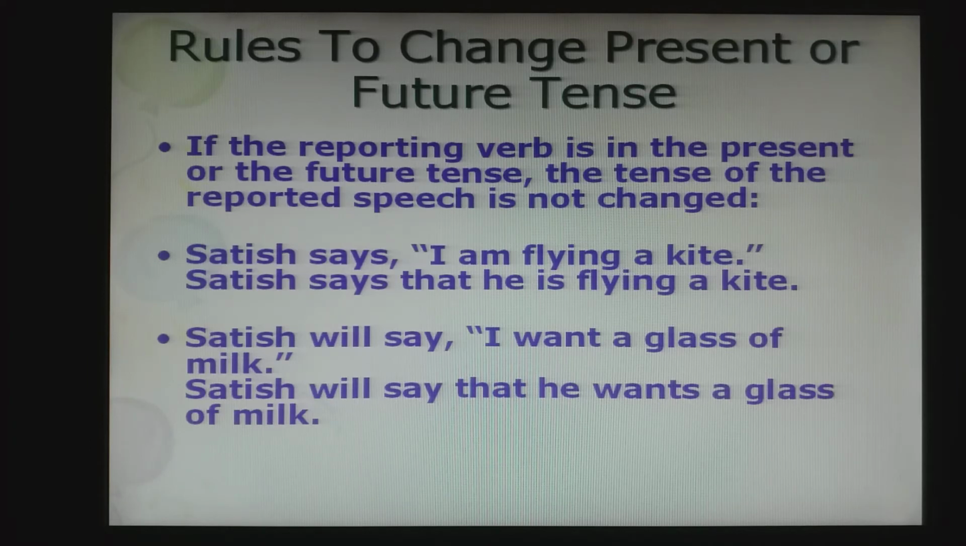Satish says that he is flying a kite. So here the tense of the reported speech is not changed at all. Okay. Satish will say, "I want a glass of milk." Here, will say is in the future tense. Okay. So when you change it to indirect speech, it is the same. Satish will say that he wants a glass of milk.